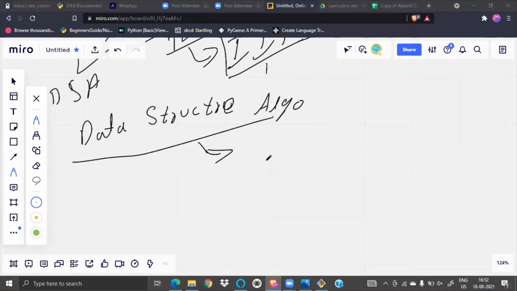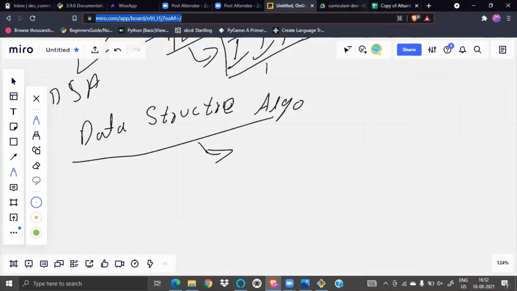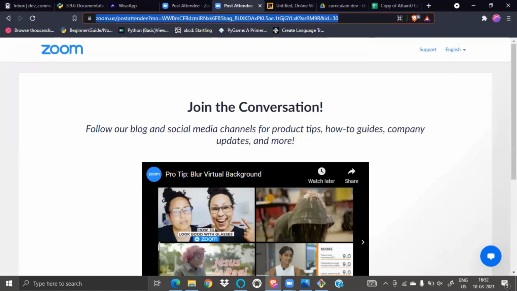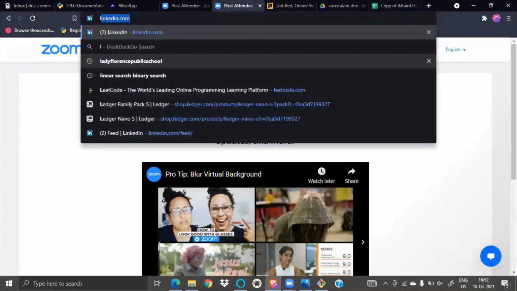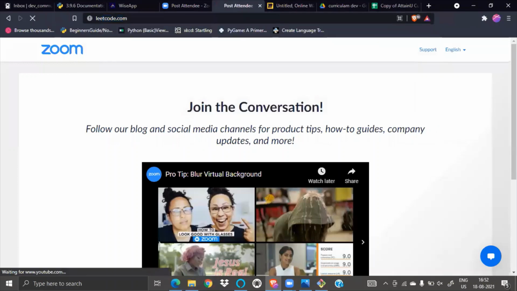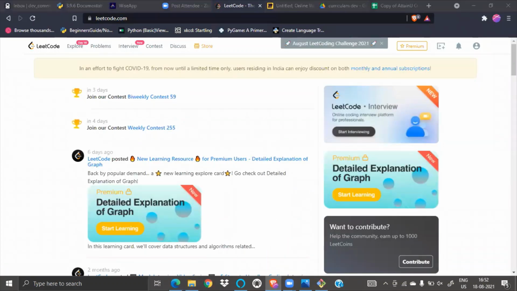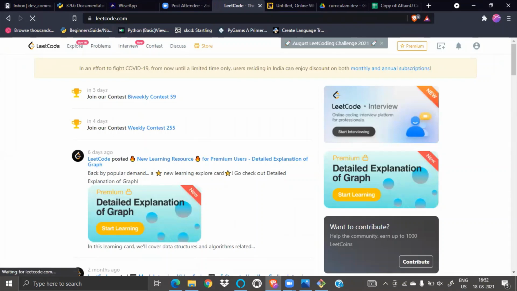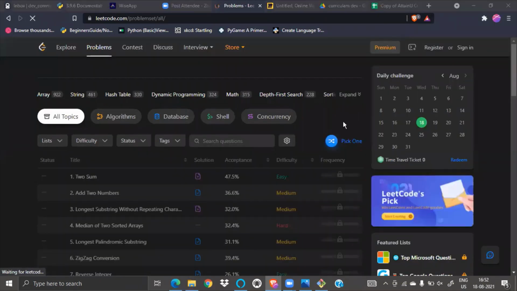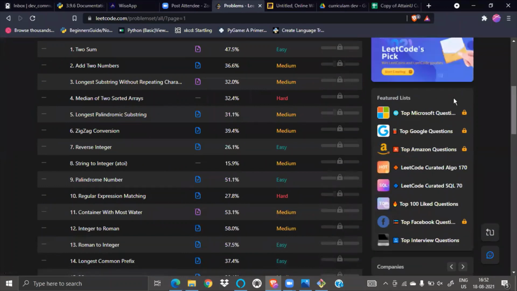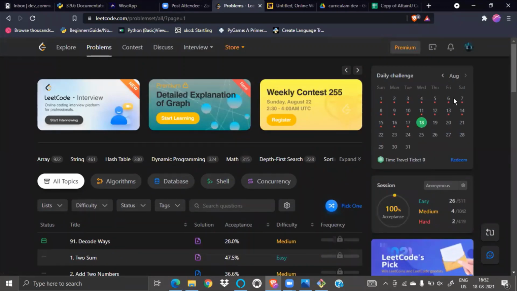So where should we practice? Yes, I was just solving some problems on LeetCode. If you know data structure algorithms and some coding, you can go to this website. I'm sharing it with you. It's not for beginners, we will see that. Just click on problems. There is a website, LeetCode, and here you can see I have solved a total of 32 problems. I am less active on LeetCode, and there is one more website, HackerRank.